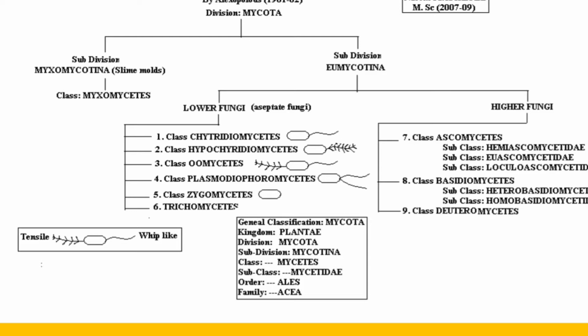Most of the species in this order take the name of the species with the suffix ales added. Same for the family, the Mucoraceae. So this is how to write this classification. You remember the first one is kingdom, then division, then subdivision, then class, then order, family, genus and species. All the remaining steps consist of these.